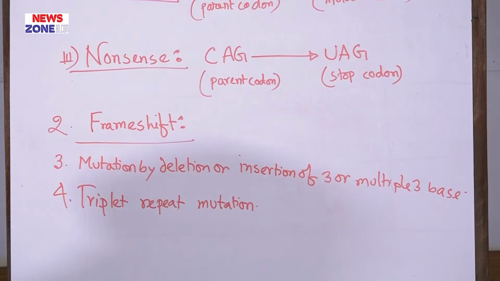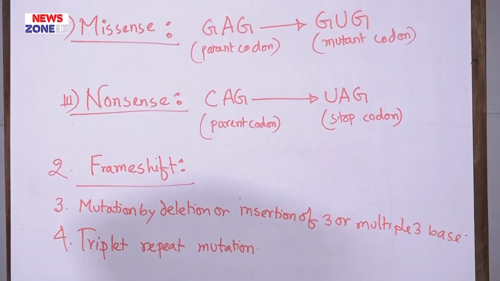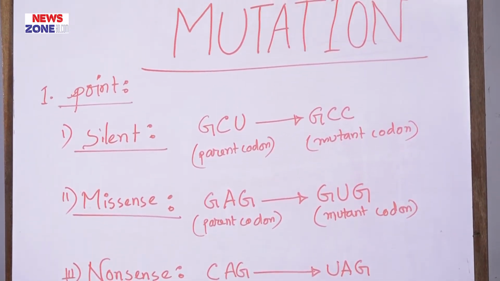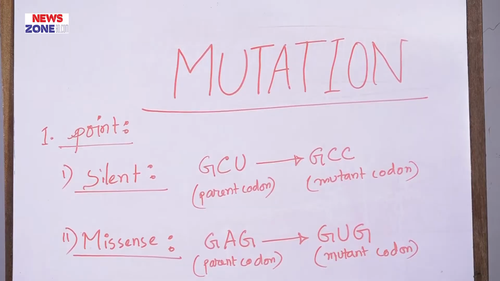If a mutation involves the coding region, it will be expressed phenotypically. But if a mutation involves the non-coding region of a gene, it will not be expressed phenotypically. Normally, if a mutation occurs in the gametogenesis process, then the parent will transmit the disease to his or her offspring. But if a mutation occurs in a somatic cell, transmission from parent to offspring will not occur.